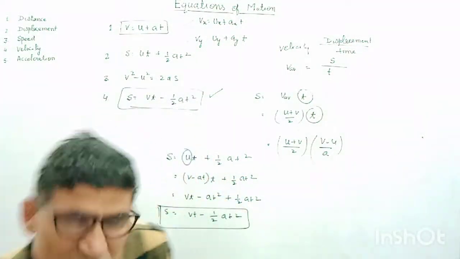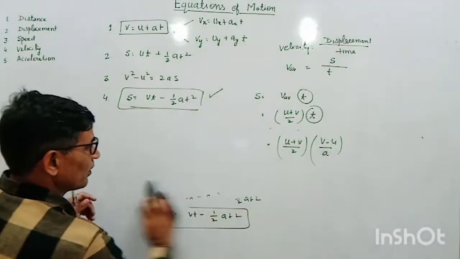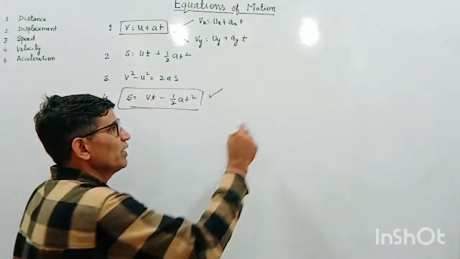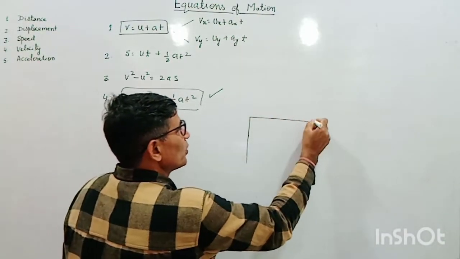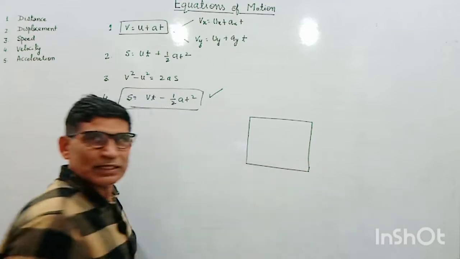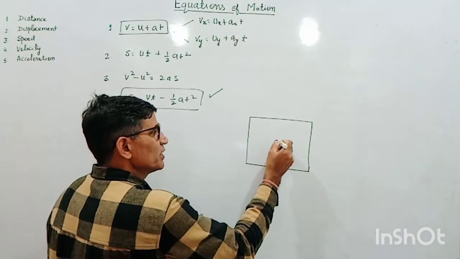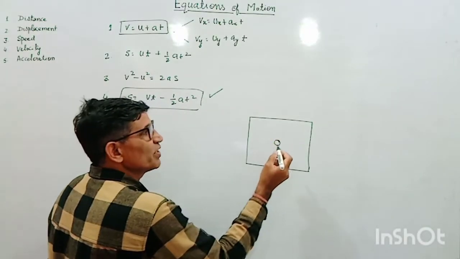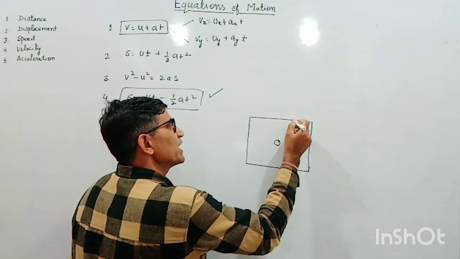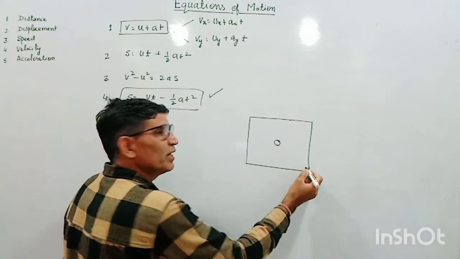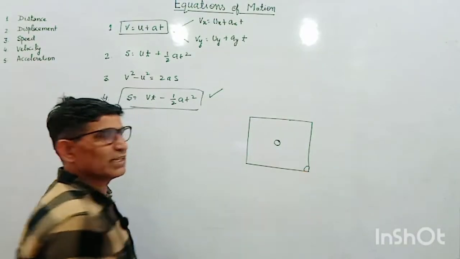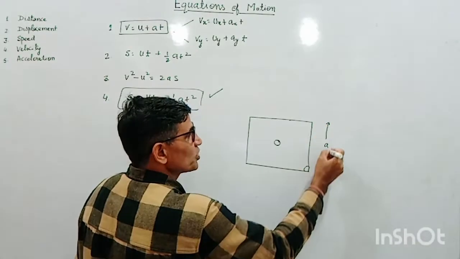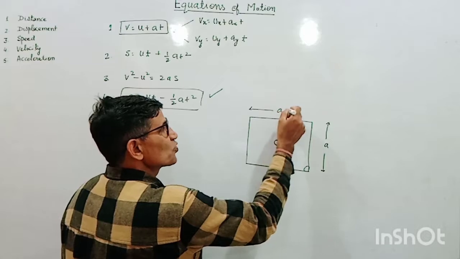Now I take a few examples to make it more clear. Suppose we have a carom board and there is a striker placed at the center, and we flick it in such a way that it strikes some section of this boundary here and ultimately falls in the corner of the carom board like this. This is the carom board of square shape. The side of the carom board is suppose A.